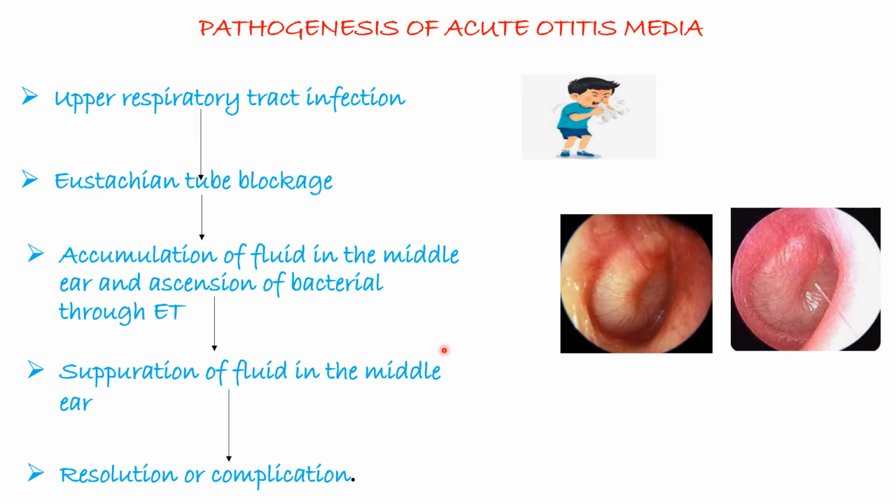One of the complications is perforation, because the eardrum is distended. You are pushing the eardrum into the external ear. That pushing will, number one, cause pain. That pushing can result in a complication, that is the perforation of the eardrum, and when it perforates, this is when you're going to have evidence of otorrhea, that is fluid discharge from the outer ear. So this is what we mean. This is an eardrum that has perforated, and you can see the suppuration of the fluid and the discharge.